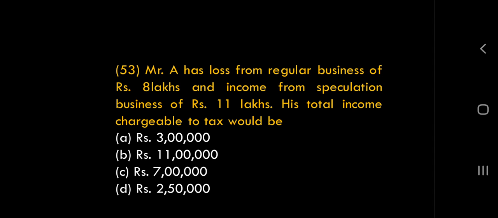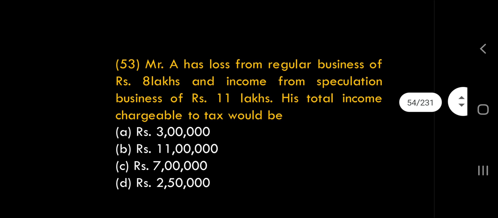So, what is the total income? 11 lakhs is your profit from speculative business. From that you are allowed to deduct loss from regular business. So 8 lakhs deducted and 3 lakhs is your right answer. 3 lakhs is your total income. So option A is right. If it would have been exactly opposite, they would have said that loss is from speculative business.